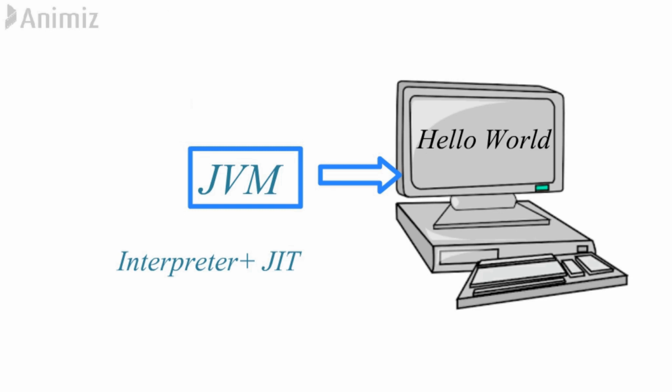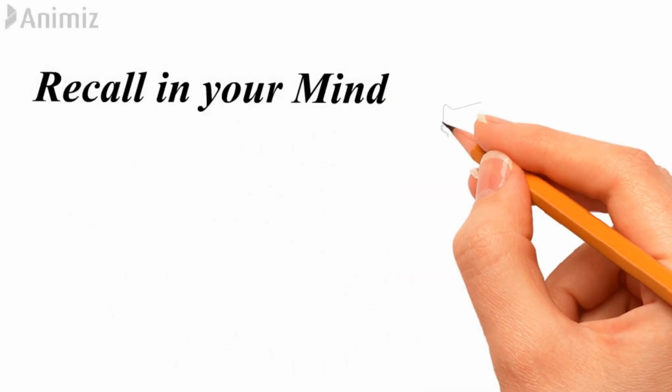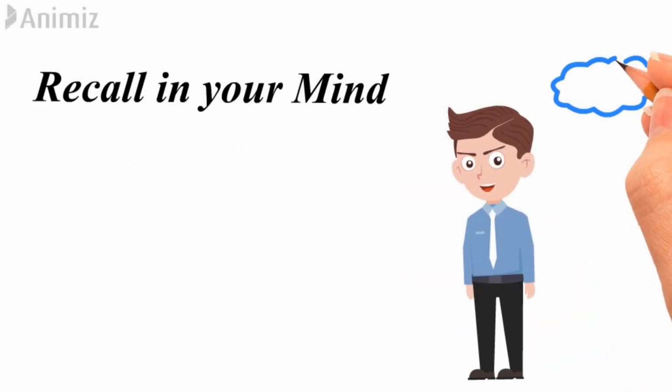So let's recap. First we write a simple program in a file and save that file with the .java extension, and then we provide that file as input to the Java compiler. The compiler compiles the whole code and also checks the syntax. If everything is perfect, then it generates a .class file.